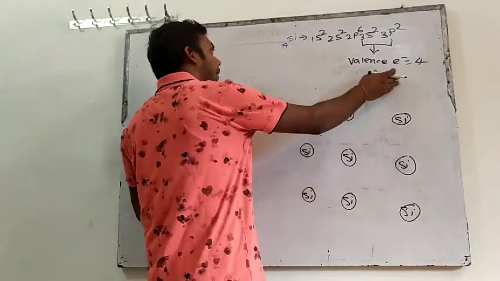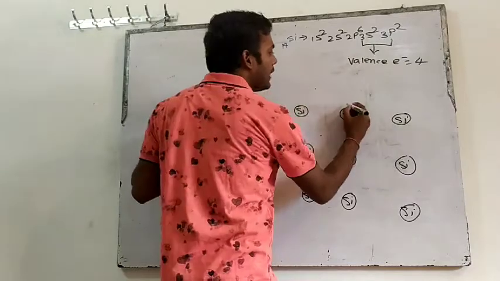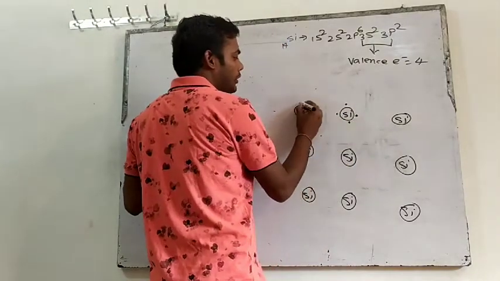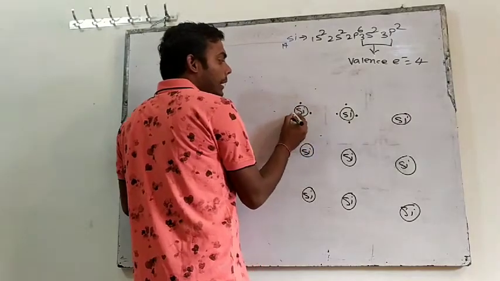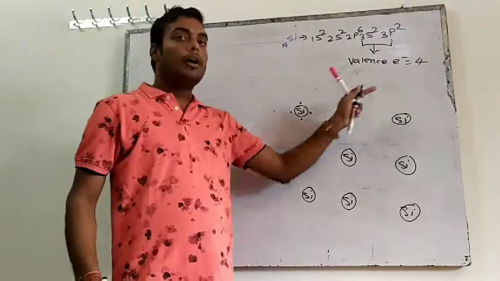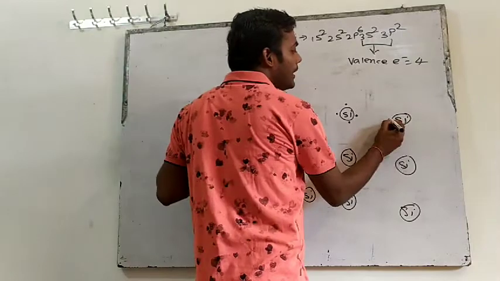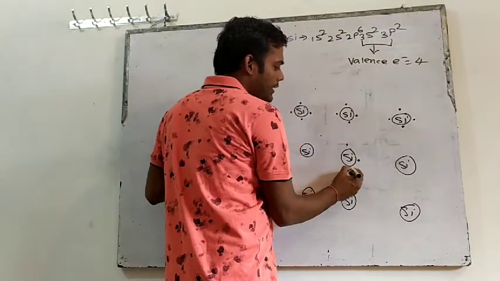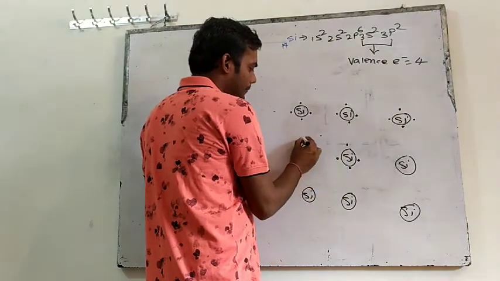Every silicon has how many valence electrons? 4. Every silicon has 4 valence electrons. So we will place 4 dots on each and every silicon.